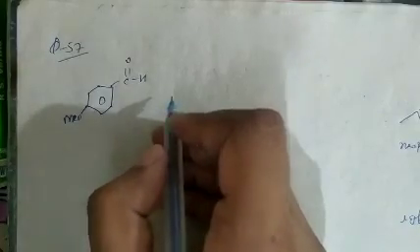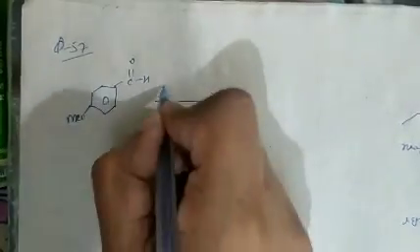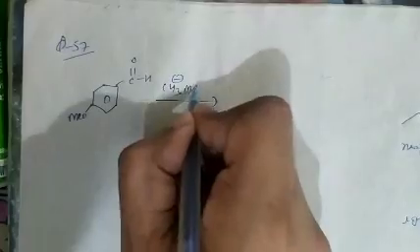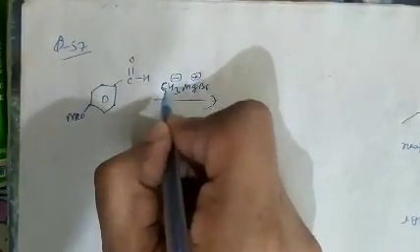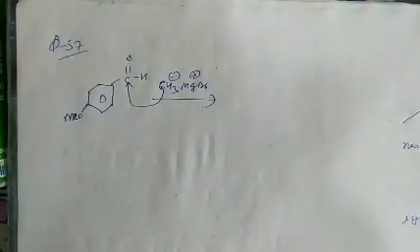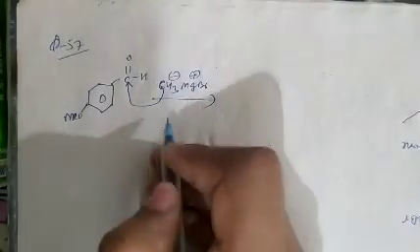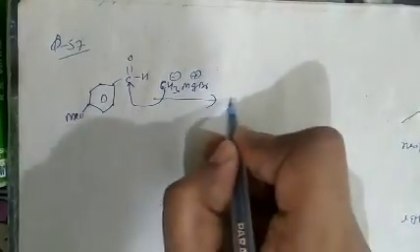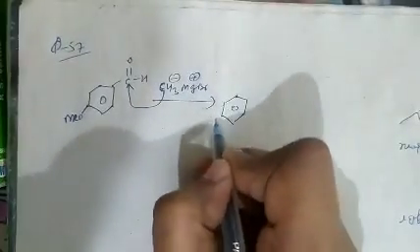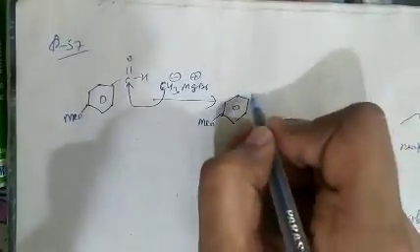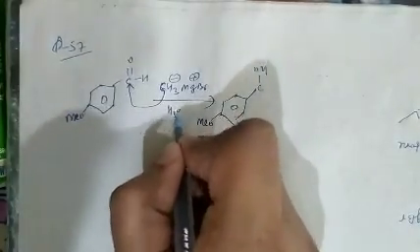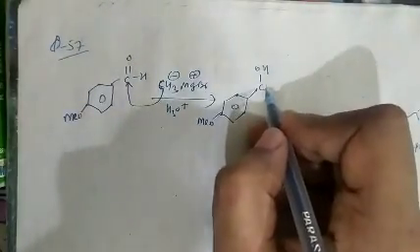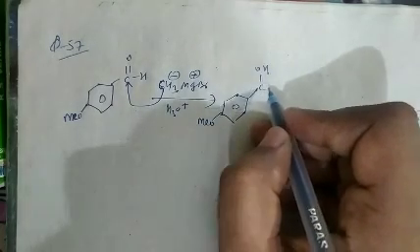As we know, when a Grignard reagent attacks, that is CH3 negative, MgBr positive, this will attack on the carbonyl carbon, and on hydrolysis, this compound remains as it is, and this compound has OH after hydrolysis. So the compound obtained here is this one.